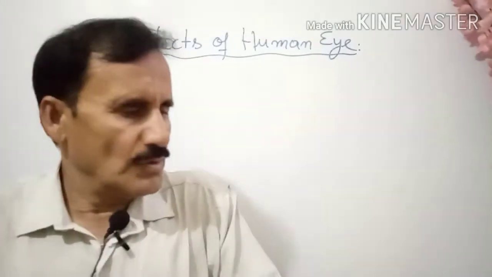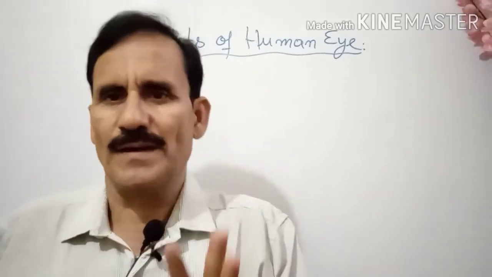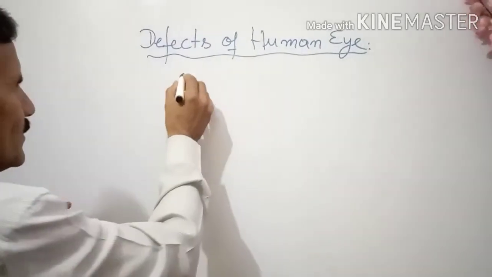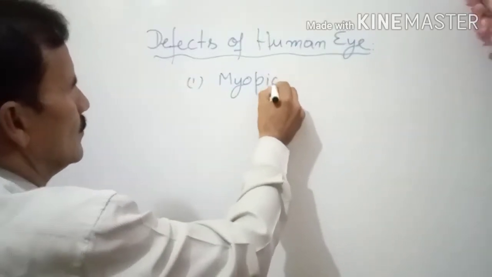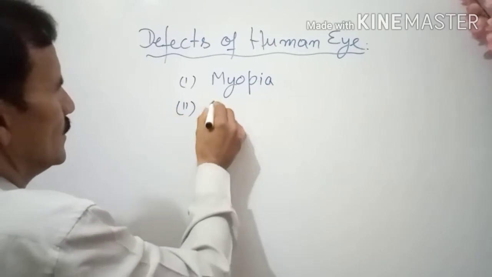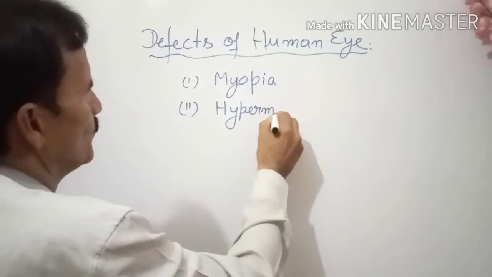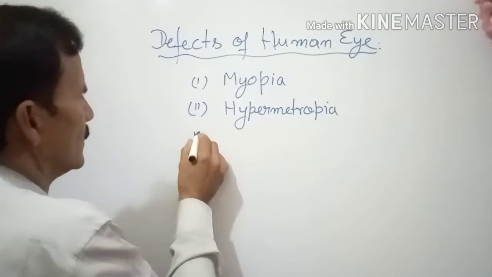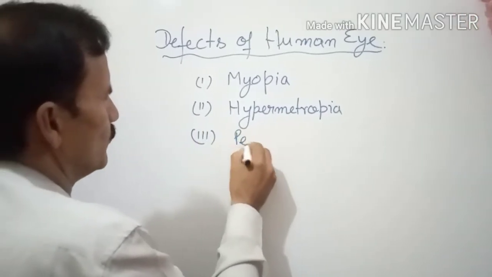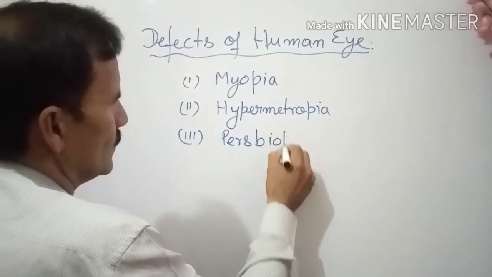So in fact, if we are going to talk about the defects, then there can be three types of defects. Number one is myopia, and second is hypermetropia, and third is presbyopia. Here we are going to discuss only these three.